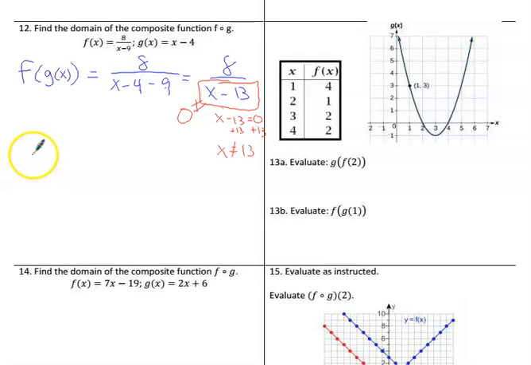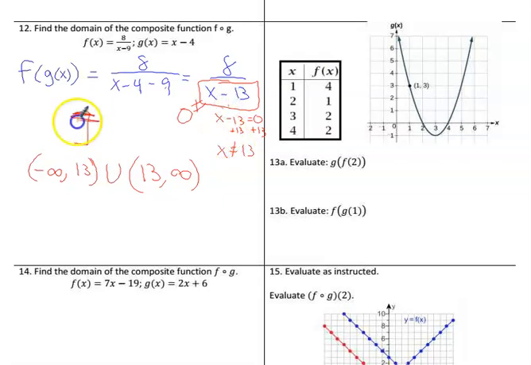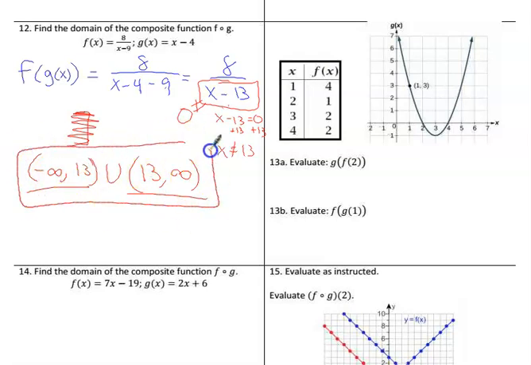But the main way we'll write it is interval notation, which means everything before 13 unioned with everything after 13. And you put a parentheses because a bracket would equal it, and we can't equal because if you could equal 13, we'd have 0 on the bottom, we can't do that. So no bracket, just everything before and everything after 13. This means up to 13 and after 13, but not equal to 13. And that's the answer to number 12.